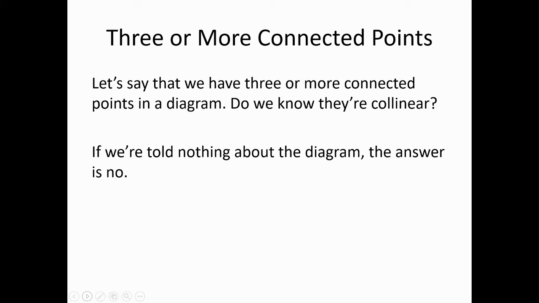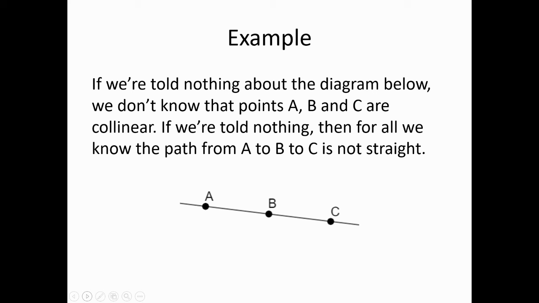Now, how about 3 or more connected points? Okay, do we know that they will be collinear? Again, we have to say that unless we're told that they are or not, we don't know. So look at this particular diagram. I have an A and a B and a C. Okay, can I assume that there is a line segment AB? Yep. I told you that you could make that kind of assumption back at the start.